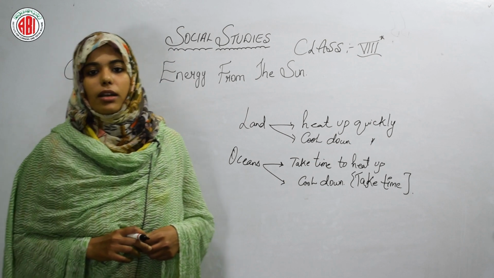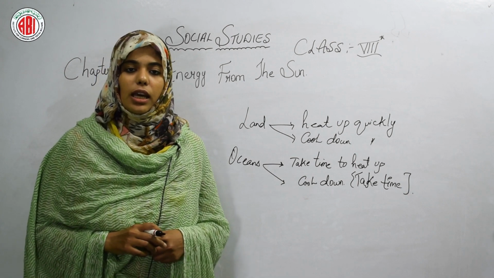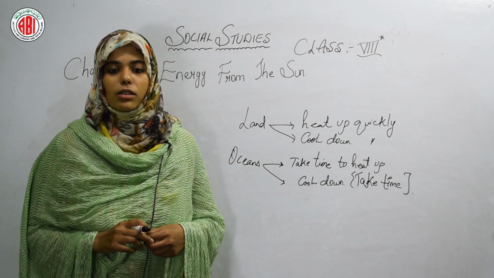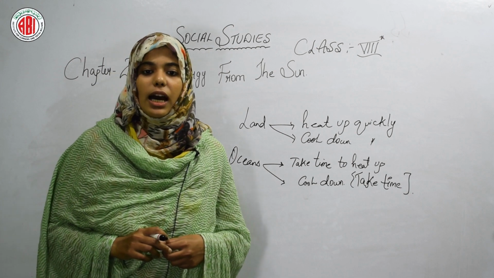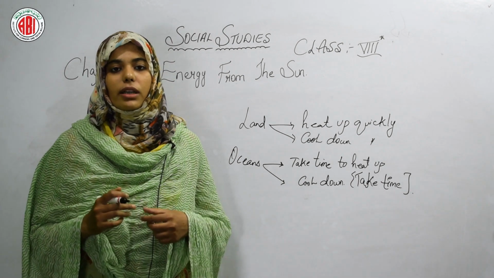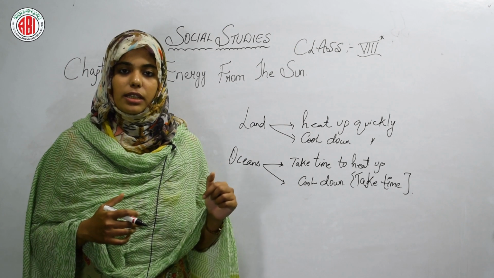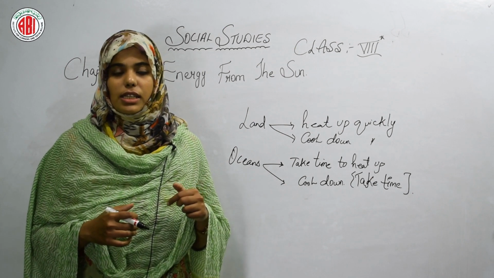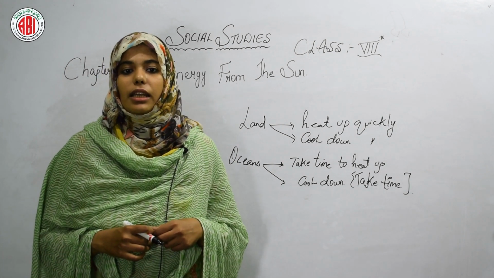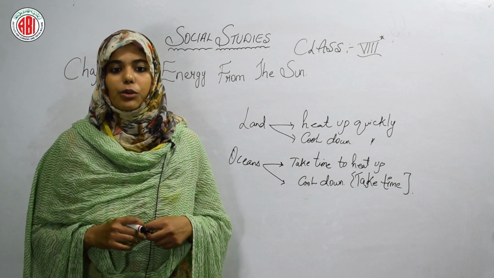That is why it is warmer near the surface of the earth compared to places at higher altitudes of the atmosphere. Why? Because the atmosphere is not heated directly by the sun rays. First the rays reach the earth's surface and then get distributed into the atmosphere. That is why places near the surface of the earth are warmer compared to higher altitudes of the atmosphere.